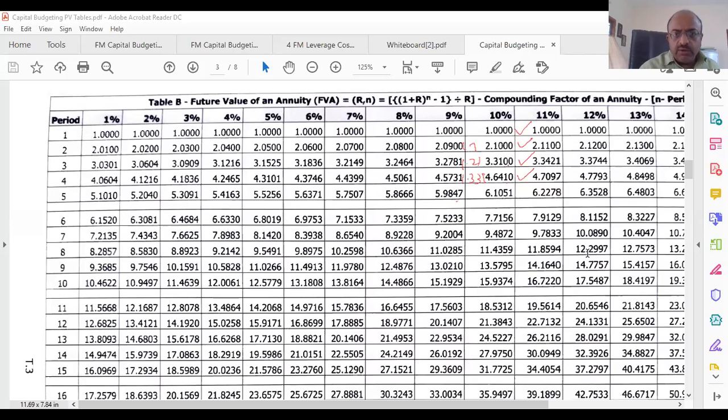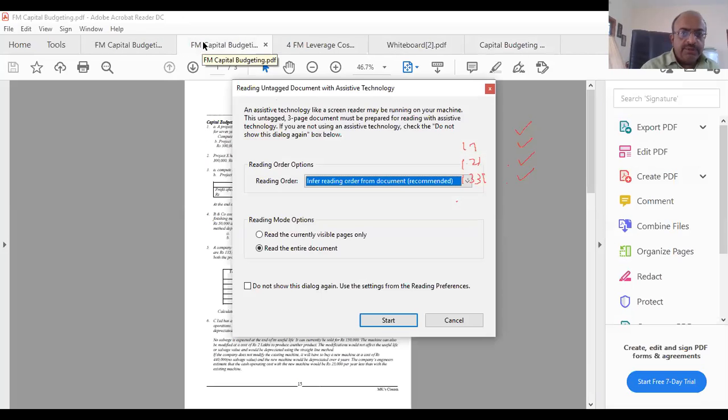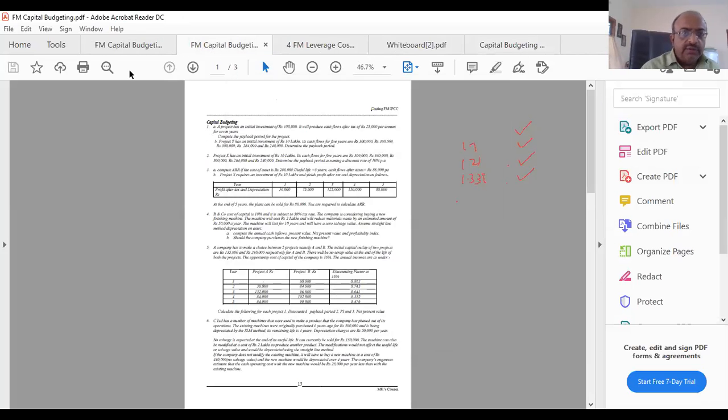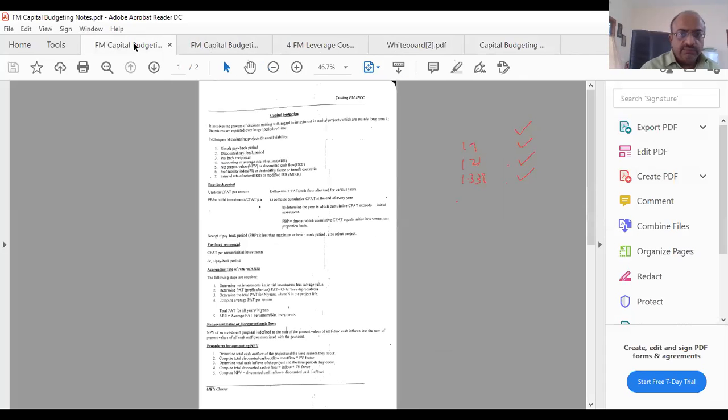Let me start now with the main chapter of capital budgeting, which is what we need to understand first. Initially, whatever I did just now was only the basics of capital budgeting, for you to understand the logic of discounting and all that. Now we will purely look at what capital budgeting is.